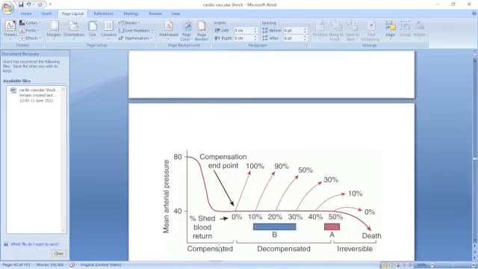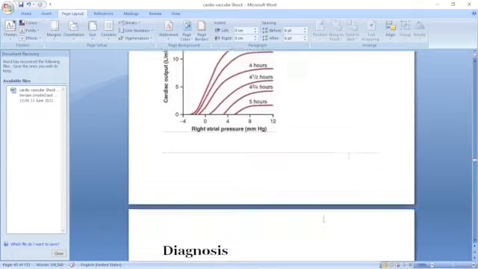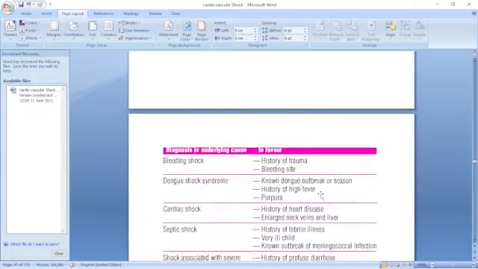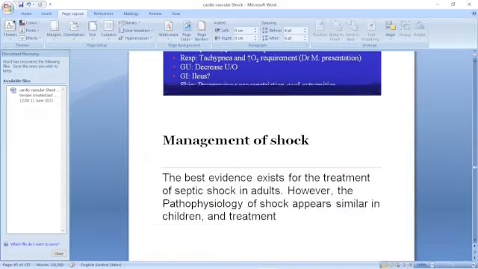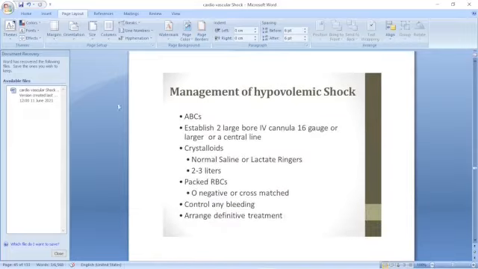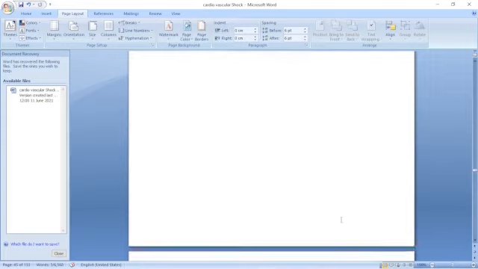This is the compensated stage; this is the decompensation stage, where treatment can reverse it, but at the irreversible stage there is almost no chance. These are the various stages of shock. In management, we have seen establishing large airways, then crystalloid normal saline, packed RBCs. All this we have seen.